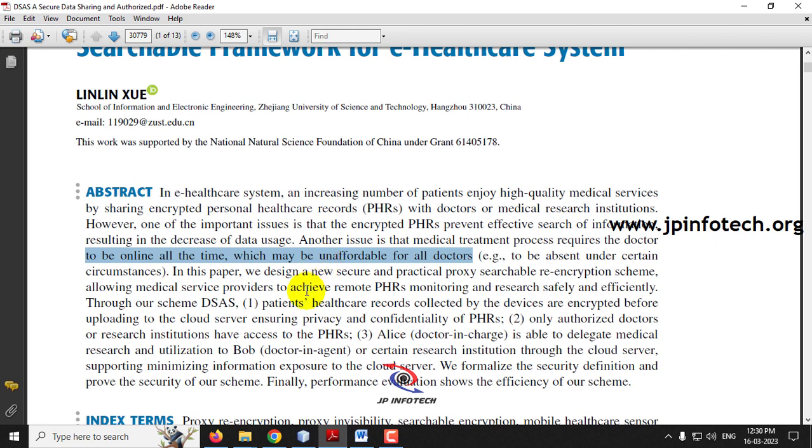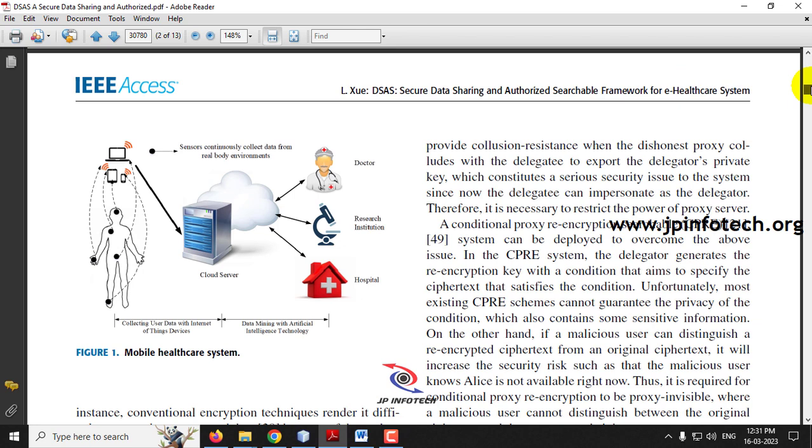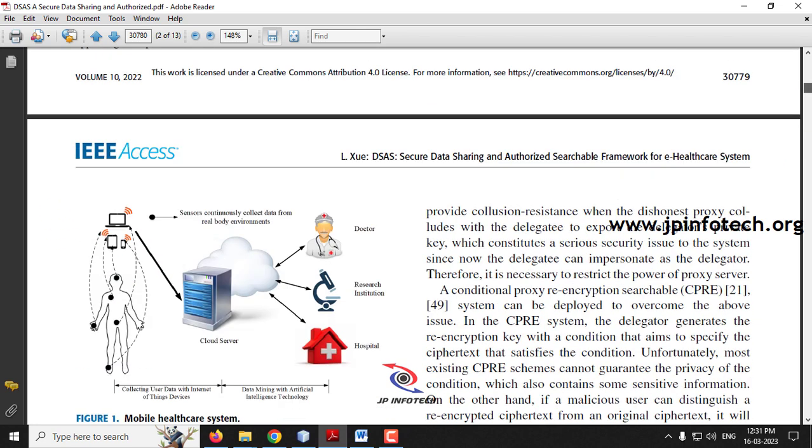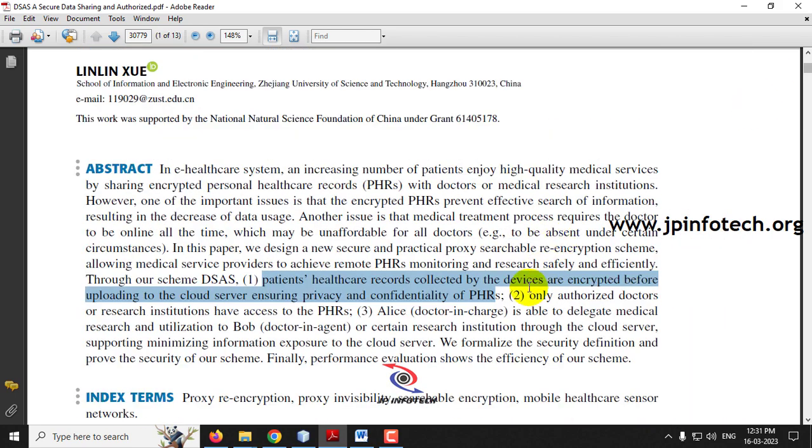So in this paper the authors have proposed, first, that patient healthcare records are collected by the device and encrypted before uploading to the cloud server, ensuring privacy and confidentiality. Here the authors mentioned that sensors collect the data and it is stored in the cloud server. But as we are not going to use any hardware component, in the proposed system the patients will upload the data manually and it will be stored in the cloud server.